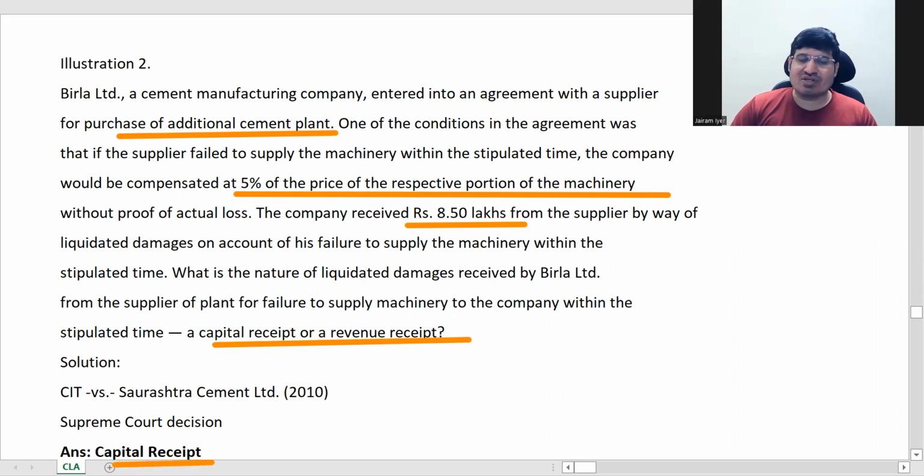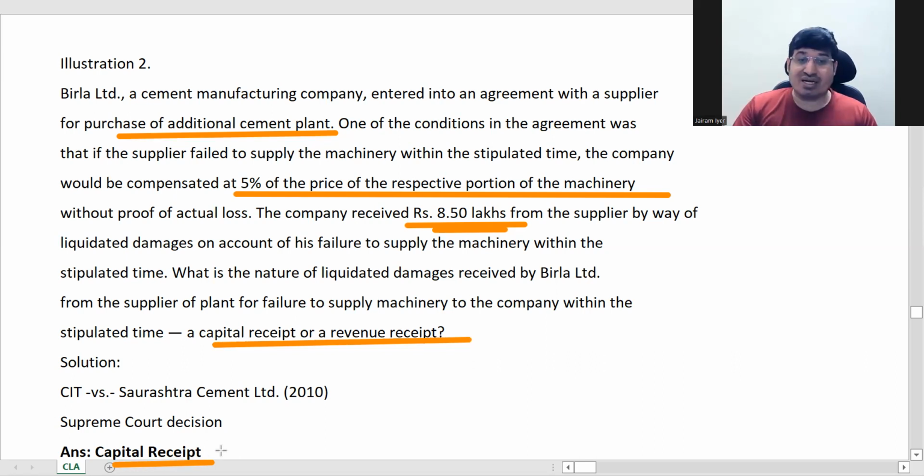Why it was, see, there are two things which can be seen. Here it is for the purchase of an income producing thing, a plant, right? You are getting this for a capital investment, not for revenue investment. 8.5 lakhs you are getting for capital investment. That's how the Supreme Court saw it and held it a capital receipt.